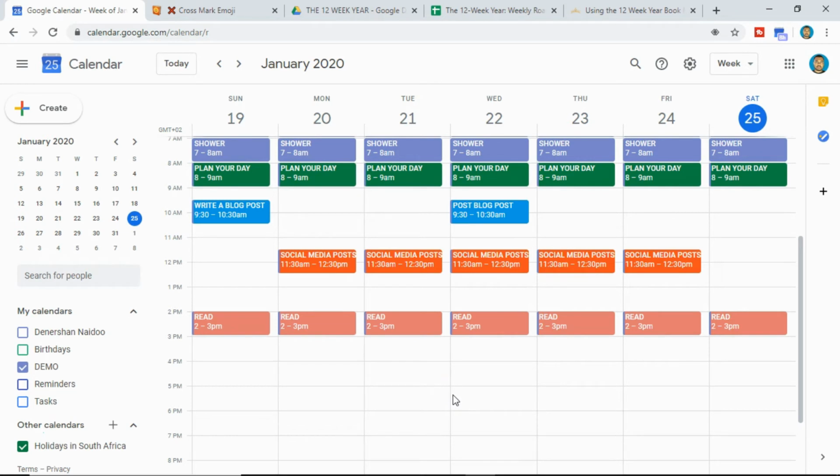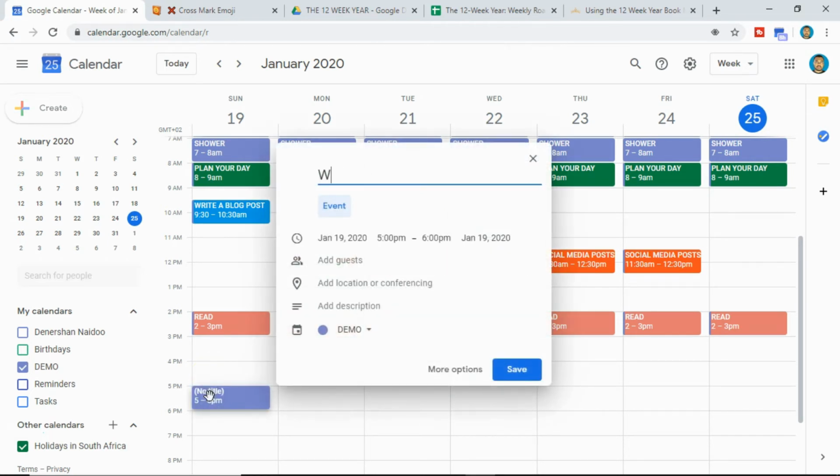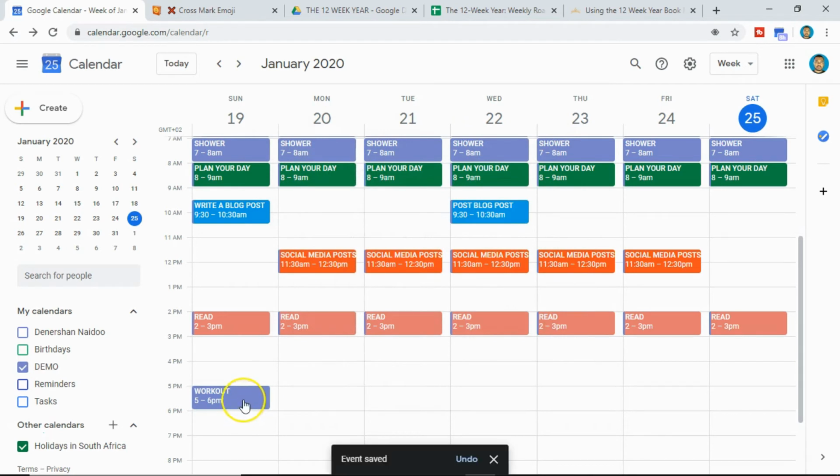And let's say you also want to exercise because you have a goal to keep fit. Let's say you exercise every day from 5 to 6. Let's call this workout. Because you have a goal to stay fit, especially it's the new year, new you. Let's say you decide to work out 3 times a week.